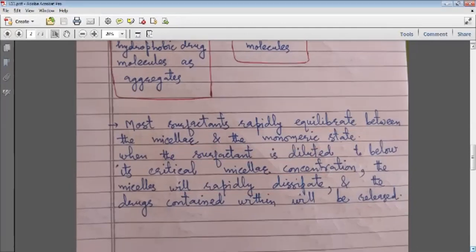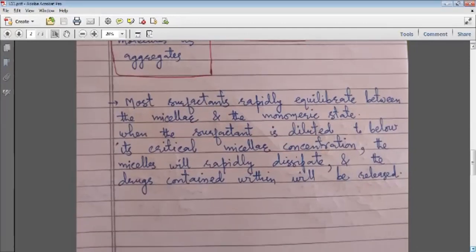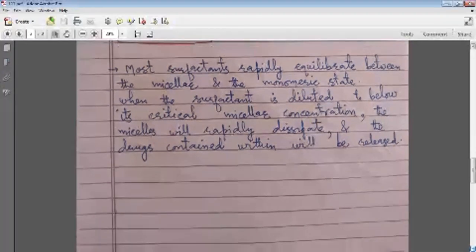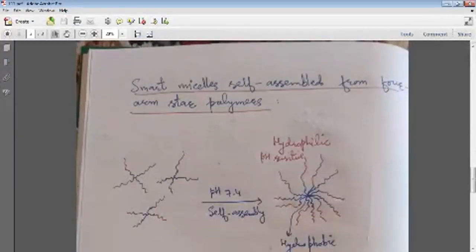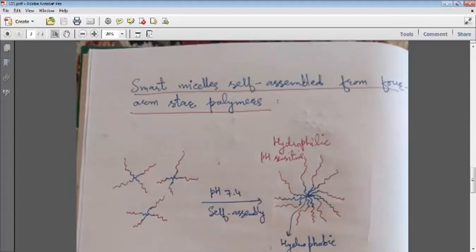Another example of this drug delivery can be these so-called smart micelles, which are self-assembled. We have taken here just the example of 4-arm star polymers. Suppose this was a monomer and many monomers join together here and form a polymer.